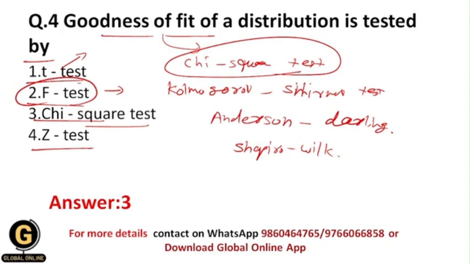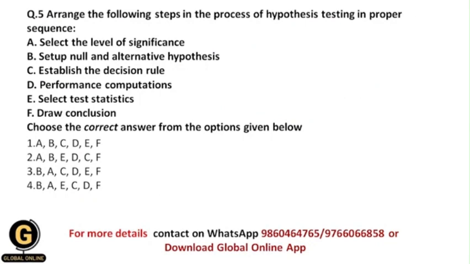The z-test is again similar to the t-test, and by using the z-test as well we can find out the difference between the means of two groups. But over here we know exactly the standard deviation of the population. The z-test is also a way to figure out if results from a test are valid or repeatable. It is similar to the t-test only, and that's why your correct answer over here should be 3, that is the chi-square test.